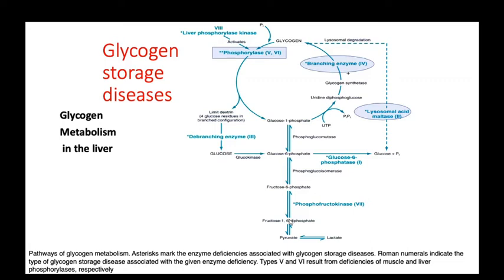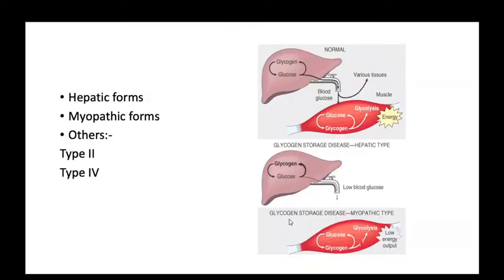Hepatic forms I will discuss later. Myopathic forms, like in this figure: in the liver, glycogen storage and synthesis both occur. Then glucose comes into the blood to be utilized in muscle. Muscle also utilizes glycogen, and by glycolysis it utilizes the energy. If there is a deficiency of these enzymes, that leads to a deficiency of glucose, and that causes muscle cramps in a patient and decreases the lactate level also, and there is no energy available. That's why this patient develops muscle cramps, pain in muscles, okay.